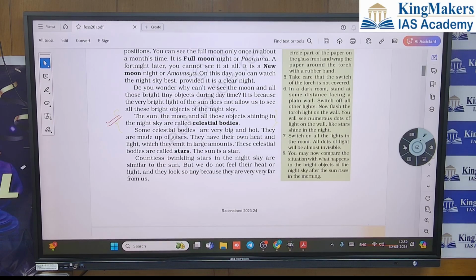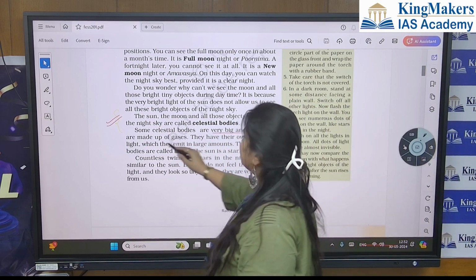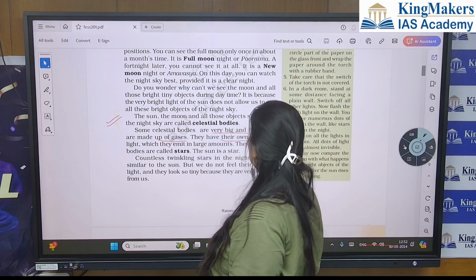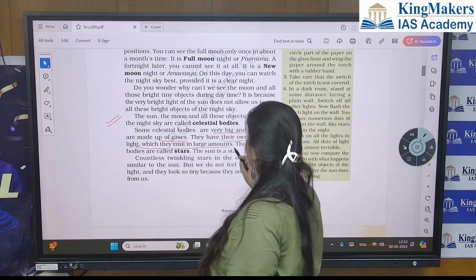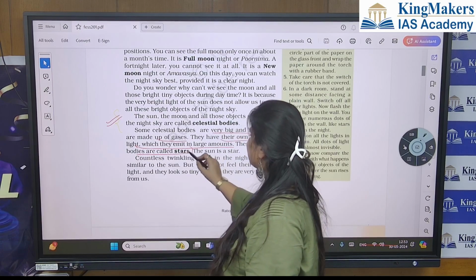So these are called stars. They are very big and hot. They are made up of gases. They have their own heat and light, which they emit in large amounts. These celestial bodies are called stars. An example is the sun.